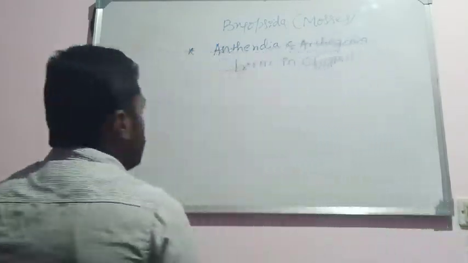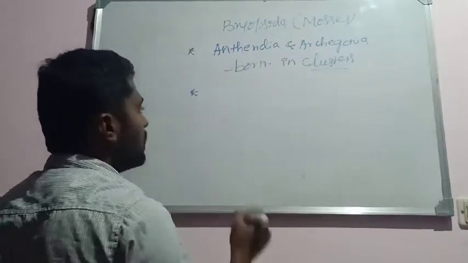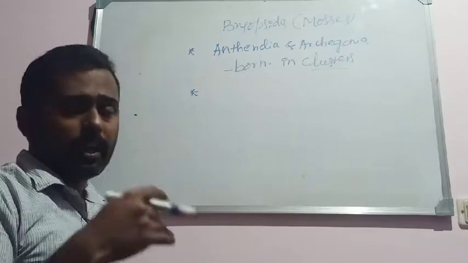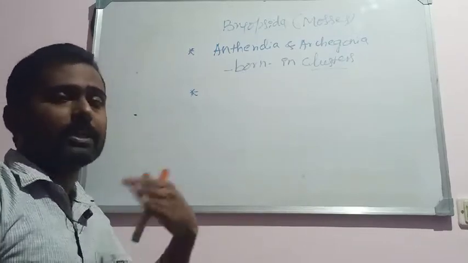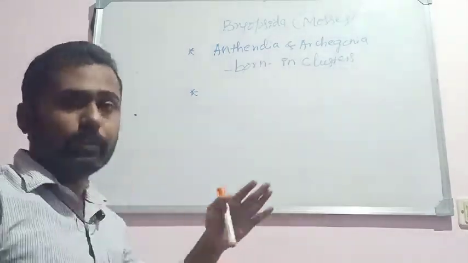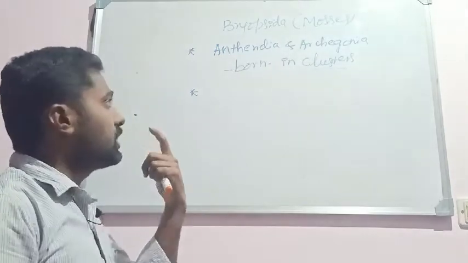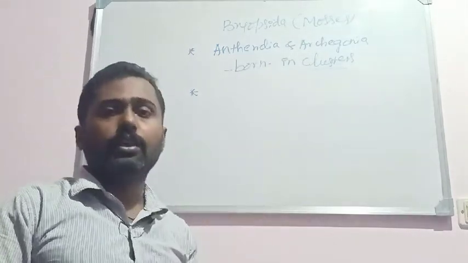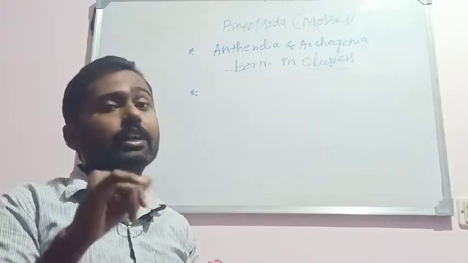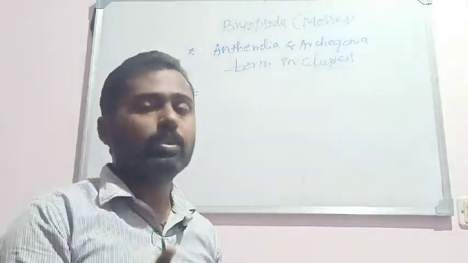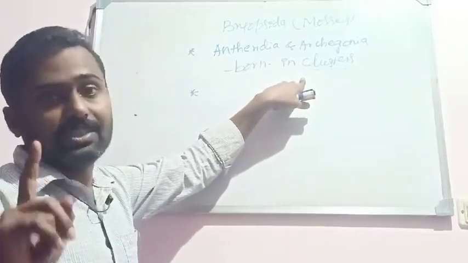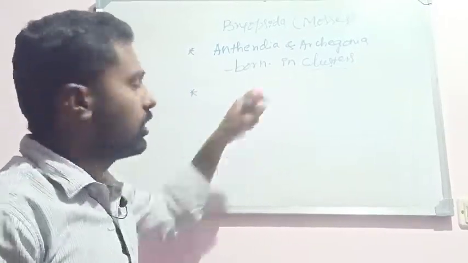Either the plants are monoecious or they may be dioecious. It means either the sex organs grow on the same plant body, or they grow on different plant bodies, with antheridia and archegonia in different plants. Or sometimes, in the case of Funaria, antheridia and archegonia both grow in the same plant but on different branches. Remember, sex organs grow in clusters in these members.